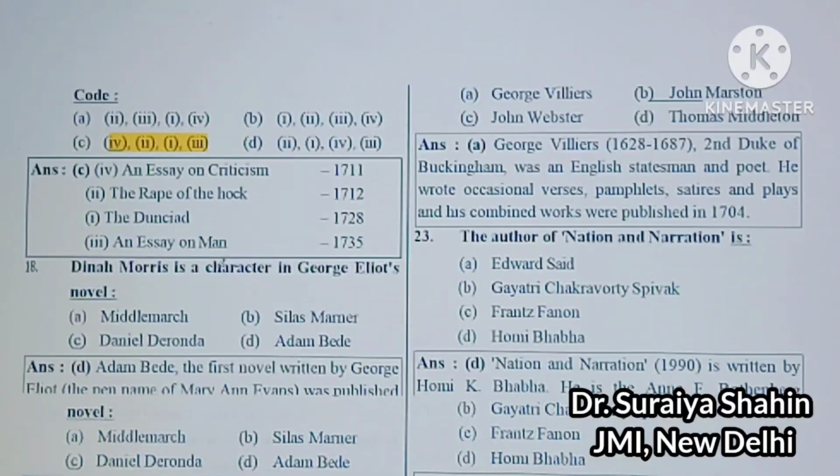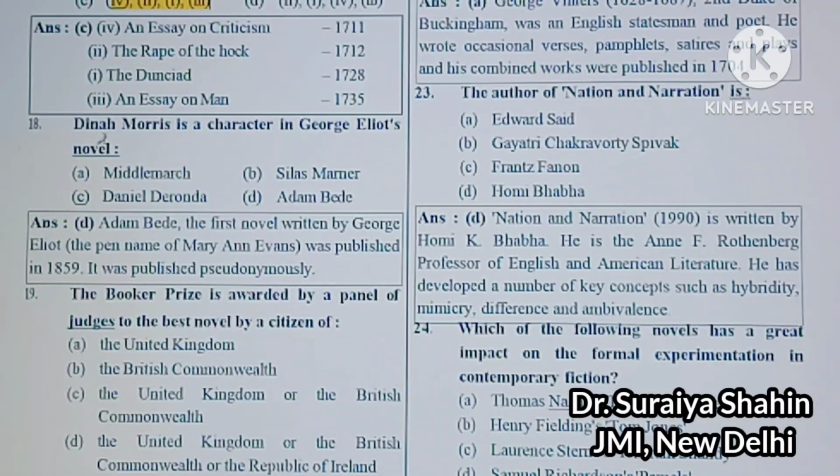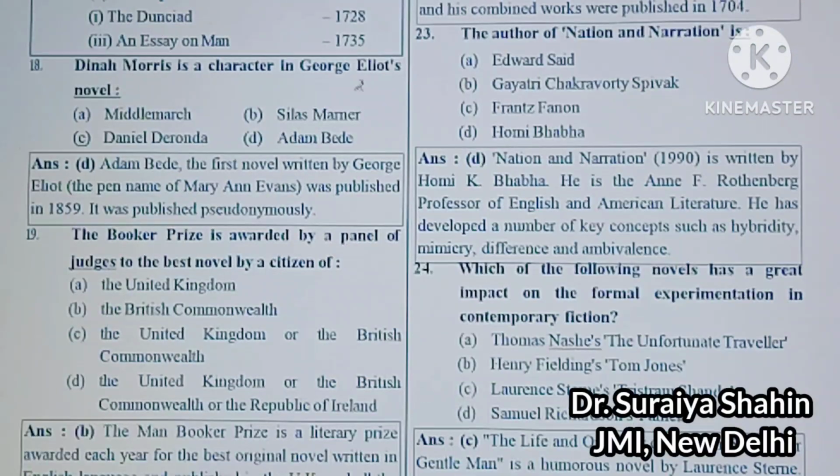4213 sequence. Next question is, Dinah Morris is a character in George Eliot's novel.